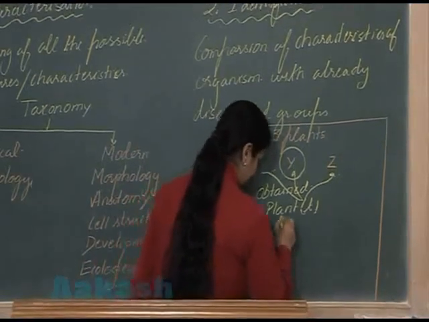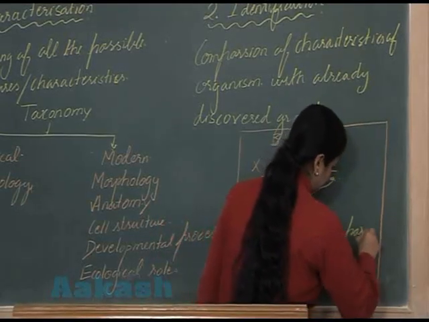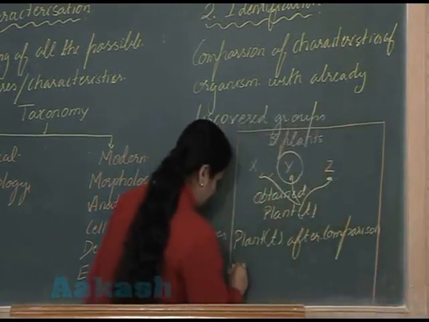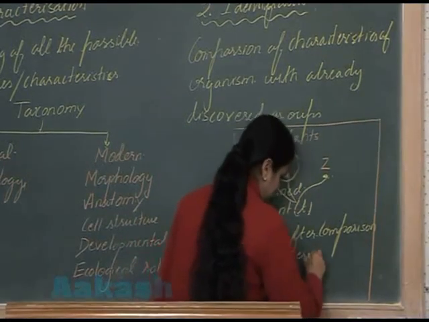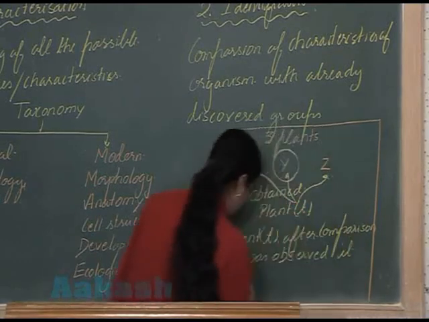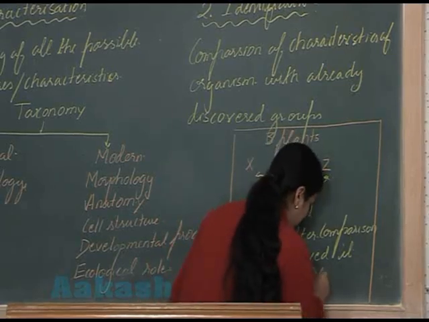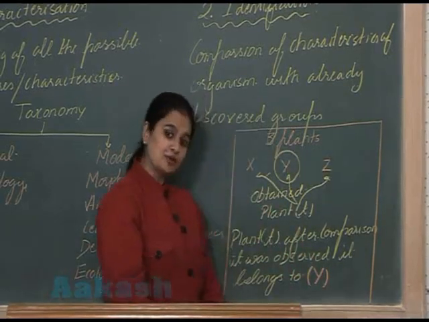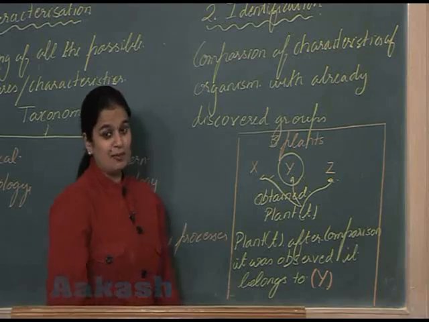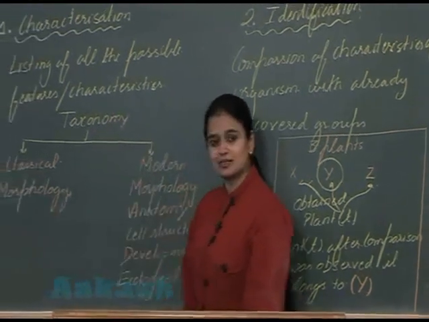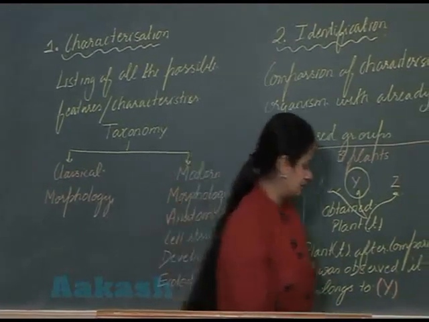Plant T, after comparison, was observed to belong to the Y plant species. So you got this? In the identification, we are going to perform the comparison. Comparison of what? Of these characteristics which we have listed. Let's see now the next step, nomenclature.